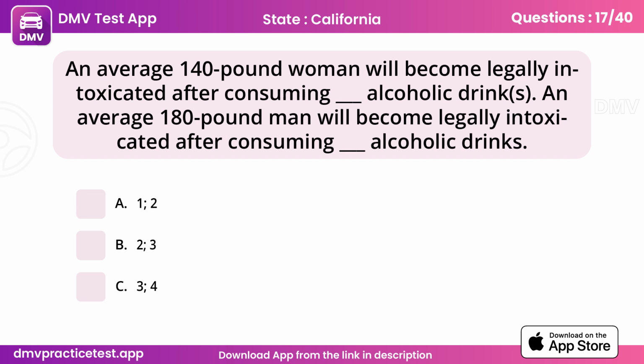Question 17. An average 140-pound woman will become legally intoxicated after consuming blank alcoholic drinks. An average 180-pound man will become legally intoxicated after consuming blank alcoholic drinks. B. 2, 3.